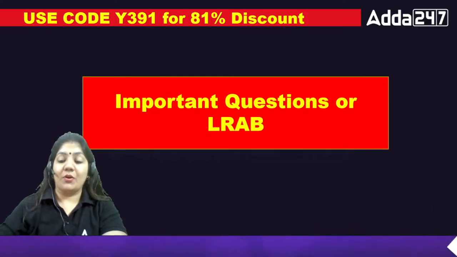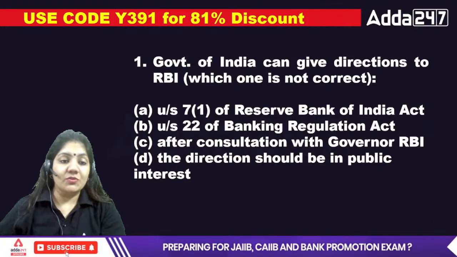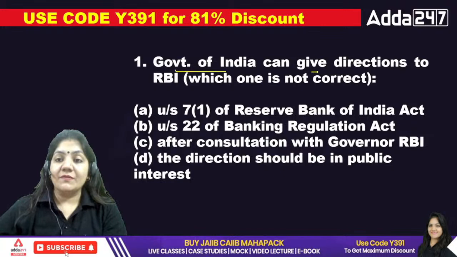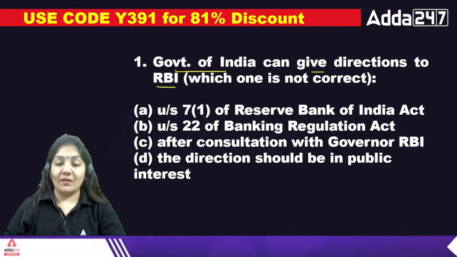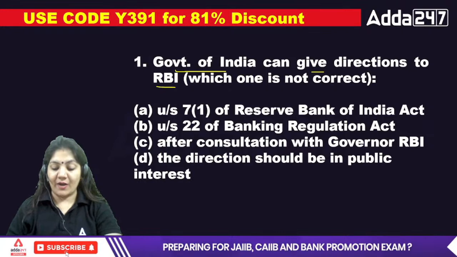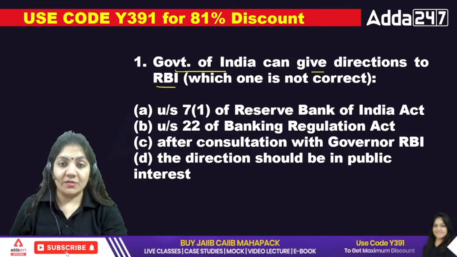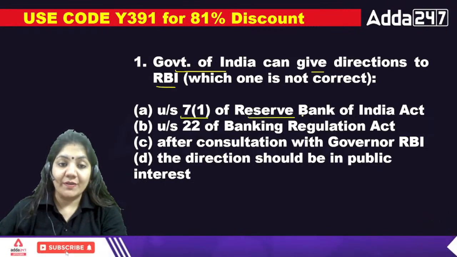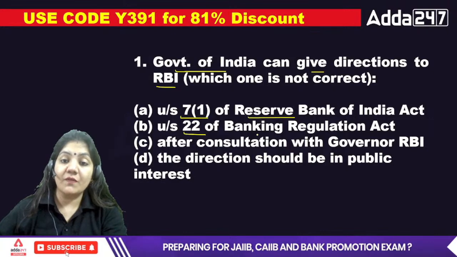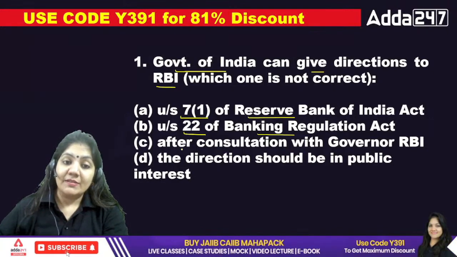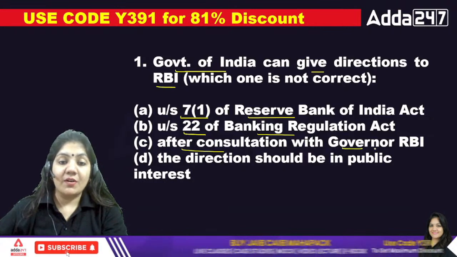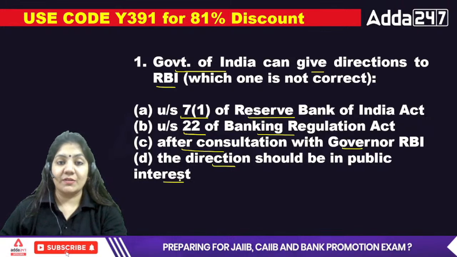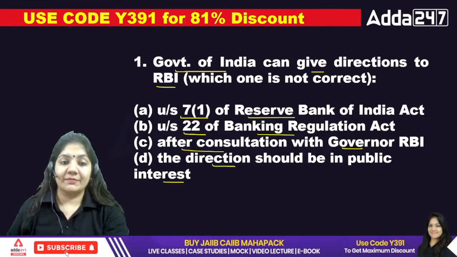Now, important questions for the LRB. Number one question: the government of India can give direction to the RBI. Which of the following statements is not correct? Under section 7 clause 1 of the Reserve Bank of India Act; under section 22 of the Banking Regulation Act; the direction is given after consultation with the governor of RBI; and the direction should be in the public interest. So what will be the exact answer of this? Not correct.